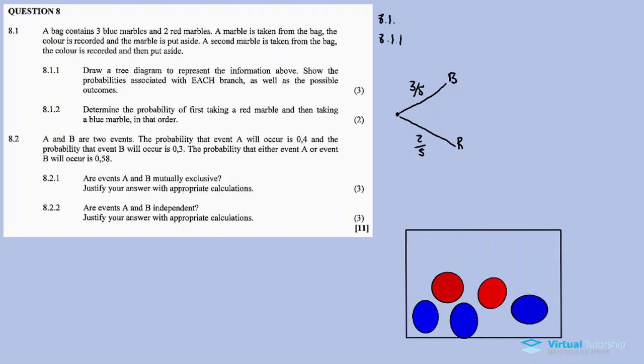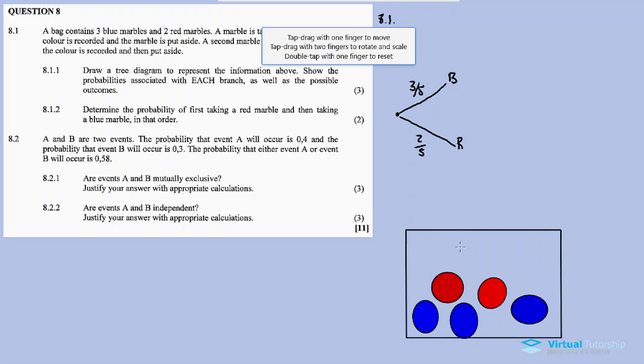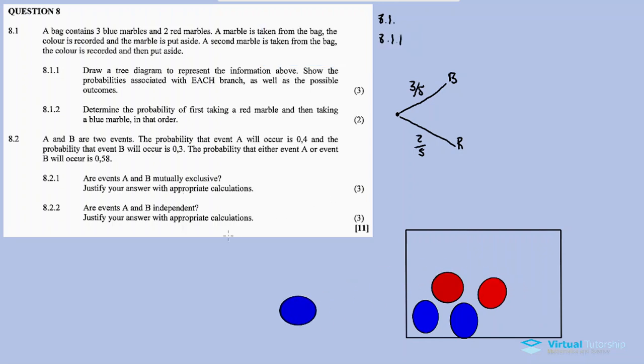Or I can choose the blue marble, and if I take the blue and put it aside, I will still have 4 options. So for the second event, after choosing a blue, I can choose a red or a blue. So therefore the branch is about blue and red again. So it's going to be blue and red.